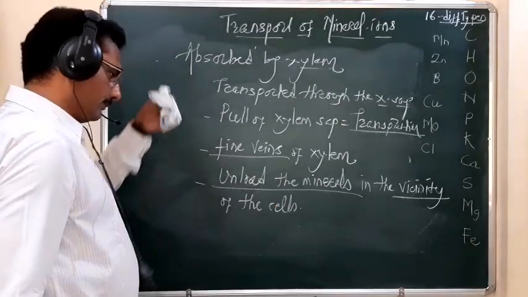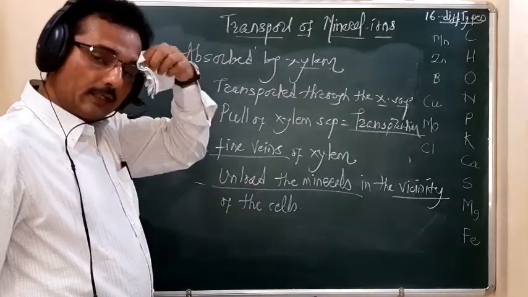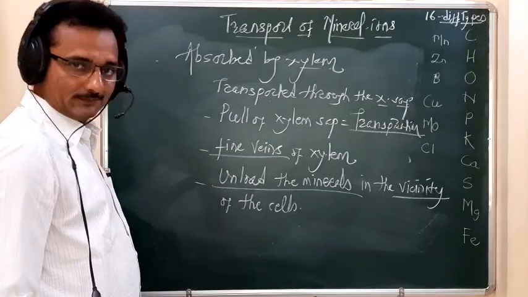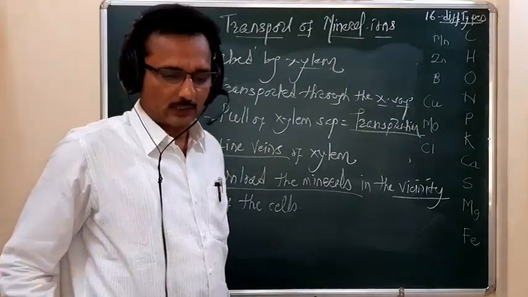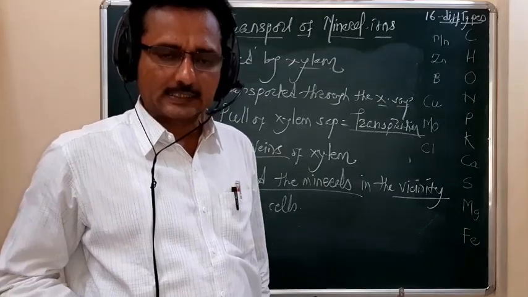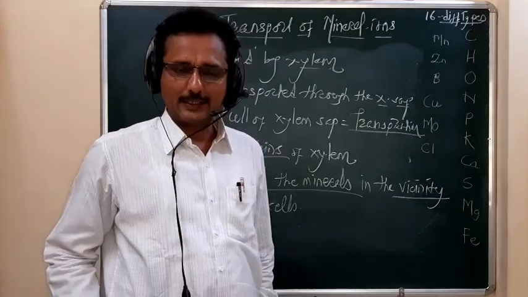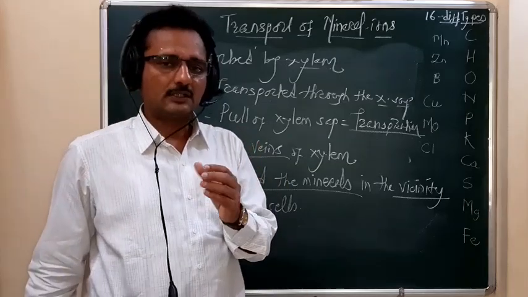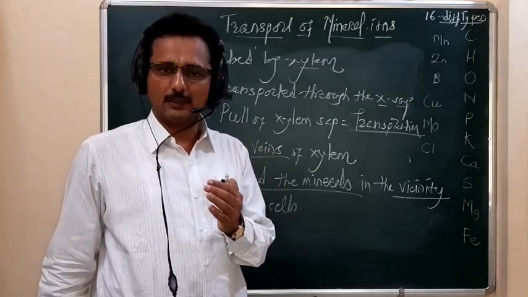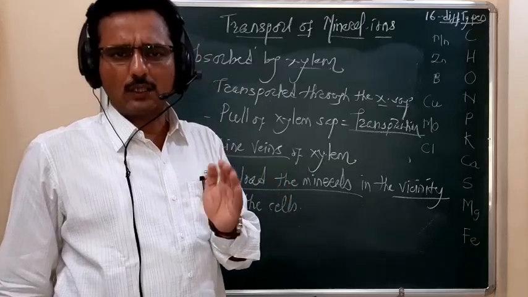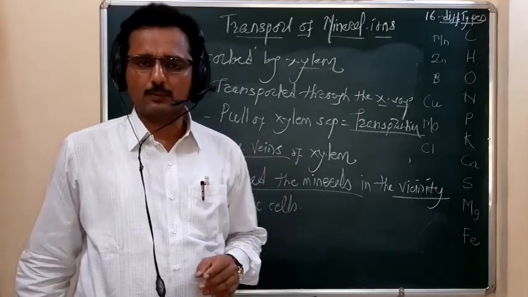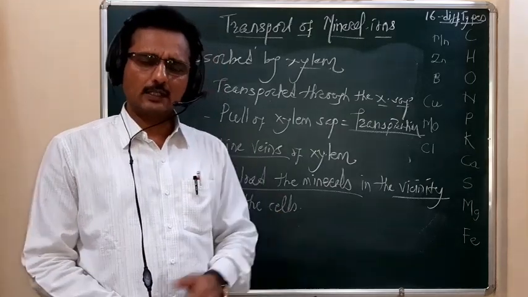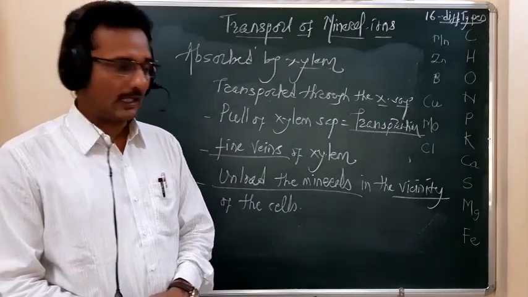So remember student, these fine veins of xylem unload the mineral element near the vicinity of the cell, and this unloading happens because of diffusion, because the veins have the maximum amount of the mineral elements. All along the peripheral area of the cell, they do not have the mineral element. So the mineral elements are diffused there.